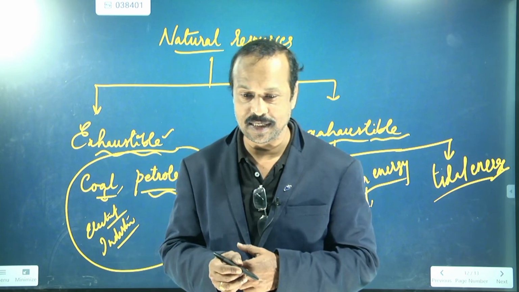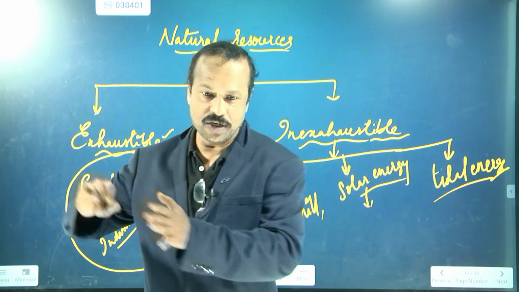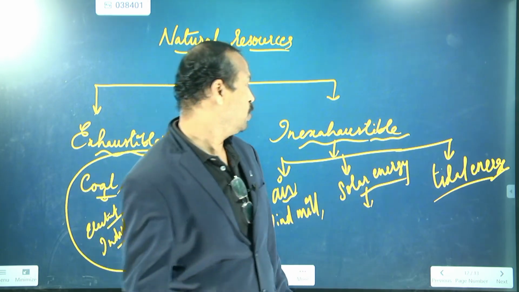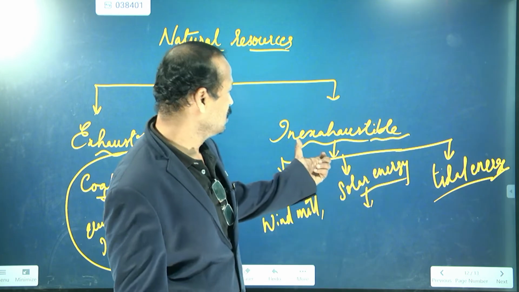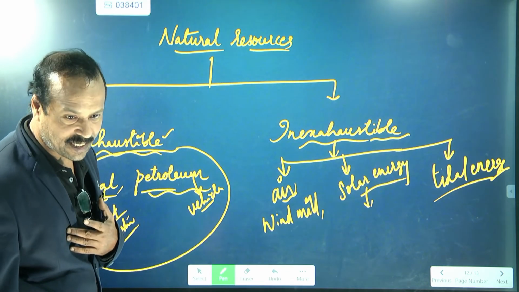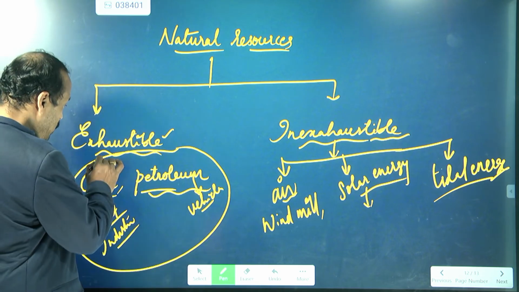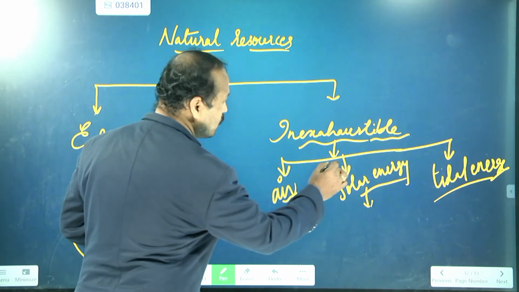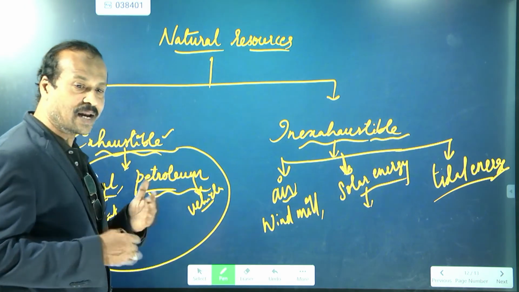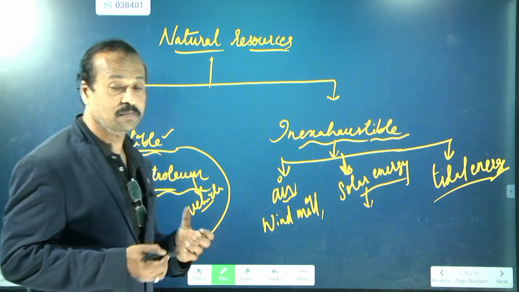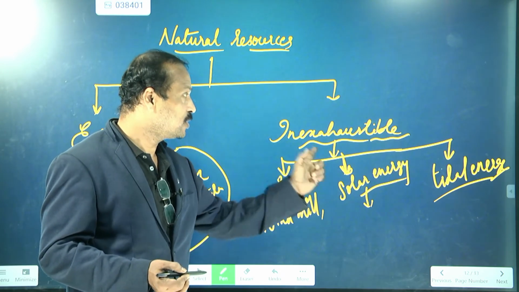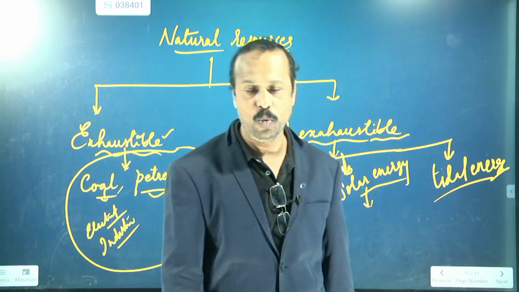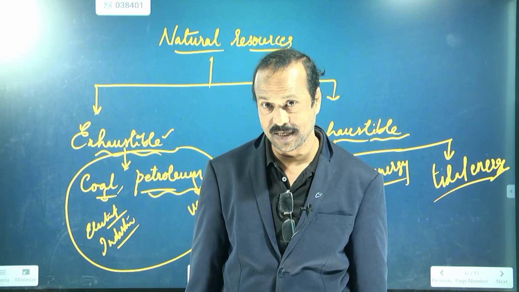Now if we use it continuously like this, will the production of tides be over in the oceans and seas? No. So these all are inexhaustible sources. Now we have to concentrate on reducing the exhaustible resources, and try to use or invent something new which can be run with inexhaustible resources. So inexhaustible resources cannot be over for a long time. Is this clear?